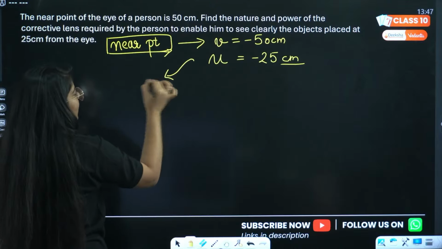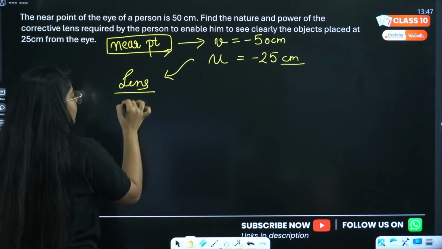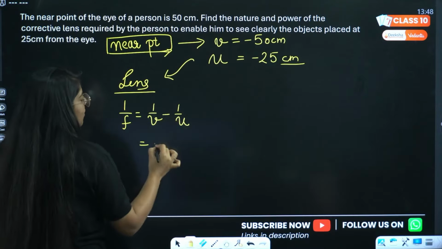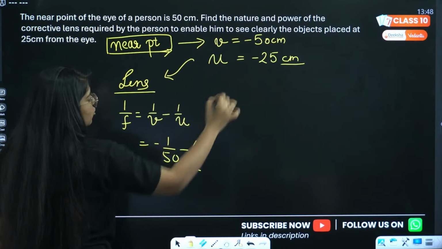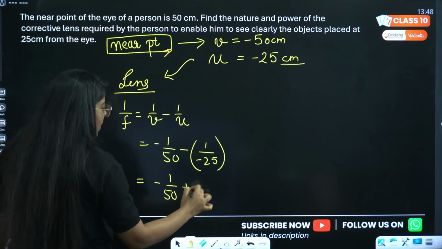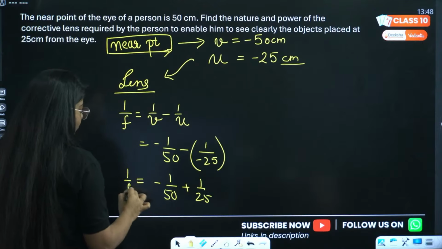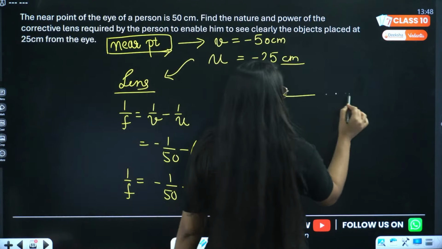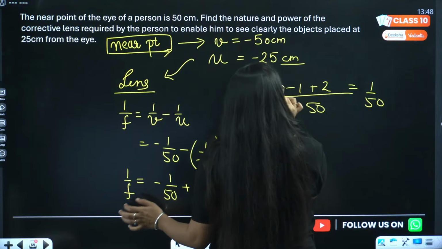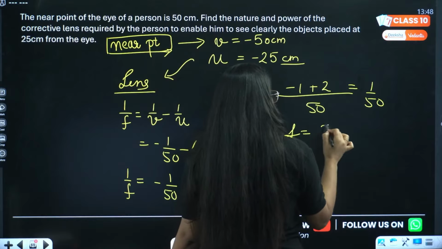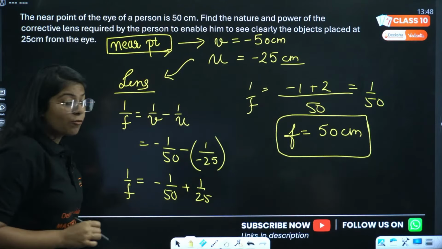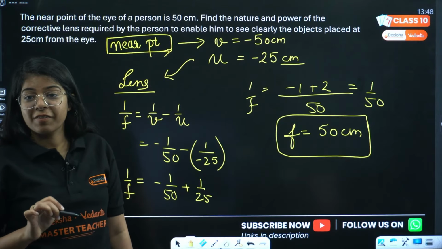Now we just have to find the nature and power. From the lens formula, can you find focal length? 1 by F equals 1 by V minus 1 by U. 1 by V is minus 1 by 50, minus U is minus 25, right? So this is minus 1 by 50 plus 1 by 25. That is 1 by focal length. If you take the LCM, LCM will be 50. That will be minus 1 plus 2 equals 1 by 50, right? So focal length is 50 centimeters.